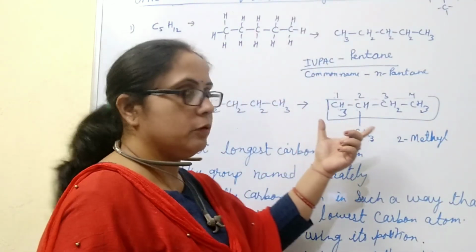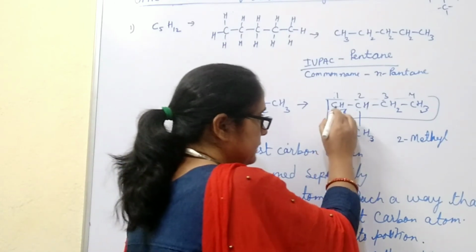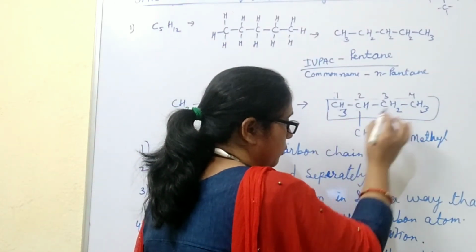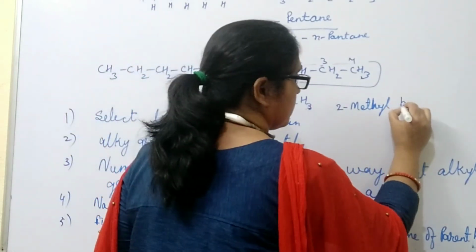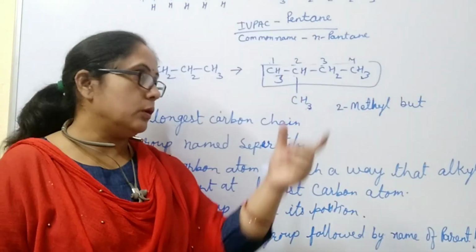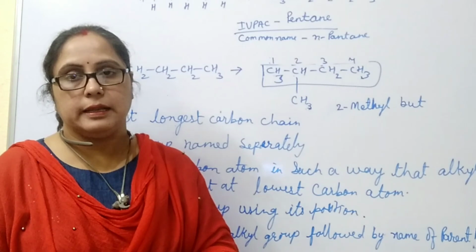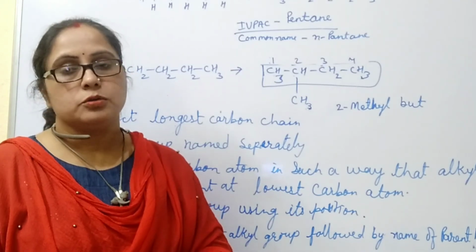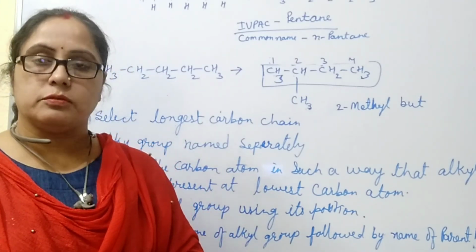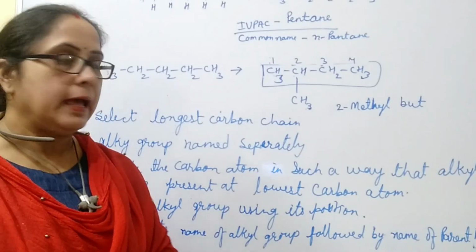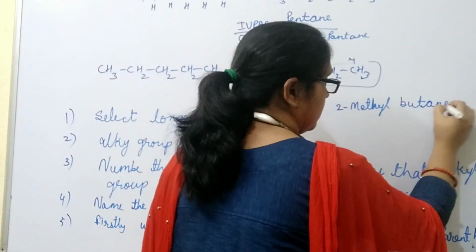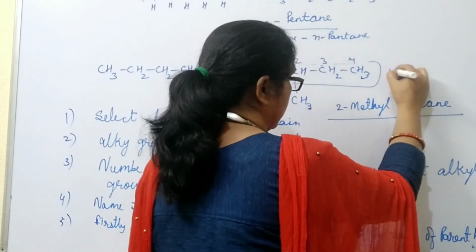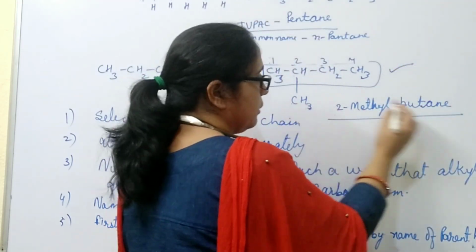And the name of the parent hydrocarbon, that is 1, 2, 3, 4, 4 carbons means but, and all these 4 carbon atoms are linked together by single bonds. So we will use the suffix ane, and its name is butane. So the name of this compound is 2-methylbutane.